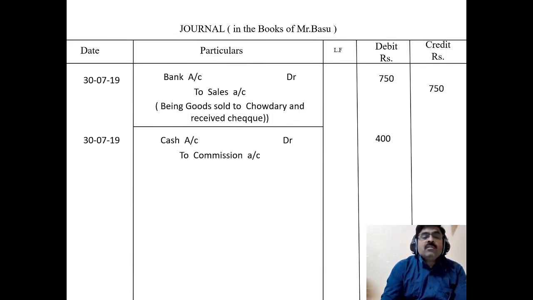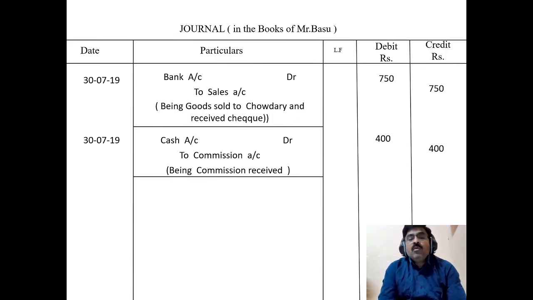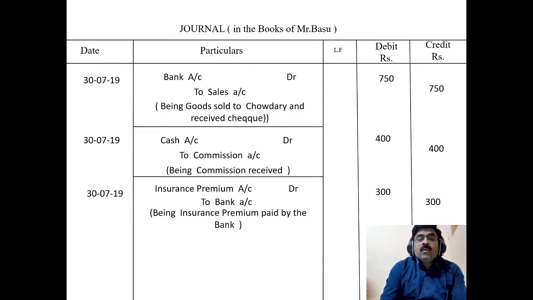Next one, on the same date, cash account debit to commission account. Commission is received, so being commission received. Commission is the income, and cash we are receiving. Next, on the same date, here actually insurance premium account debit to bank account. Actually this one is not insurance premium. If Basu is paying for his own personal insurance, then here comes the drawings account, not insurance premium account.